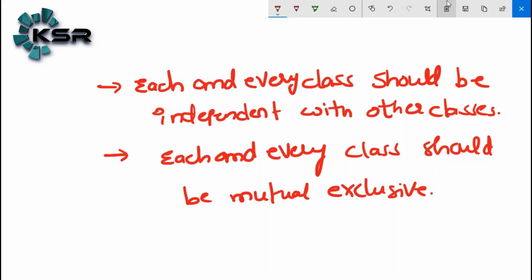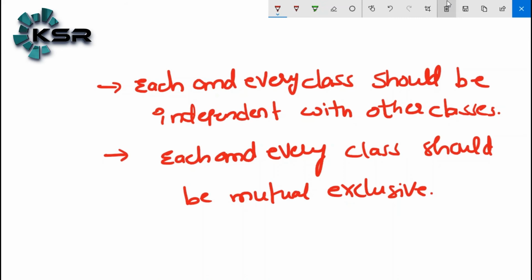The first point, independent, means one class should not depend on the other class. The numbers in the first class, 1 to 5, should not depend on the 6 to 10 group. That is independent. Mutually exclusive means they should not be in the same class. After 1 to 5, the next class should not start with 5. It should start with 5.01 or 5.0001. It should be greater than 5.